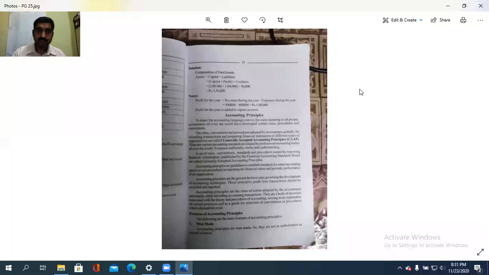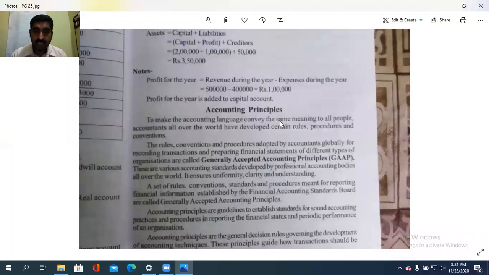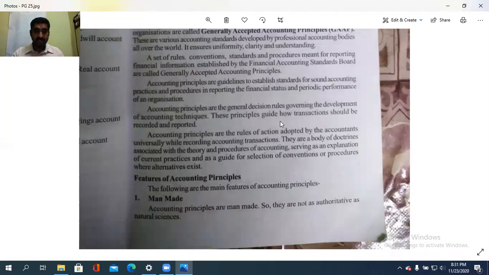So in the last class, we saw the accounting principles, the rules, the conventions, the procedures that are to be adopted by accountants globally, all over the world, for recording transactions and preparing the financial statements of different types of organizations. These are called generally accepted accounting principles. So, what are its features?